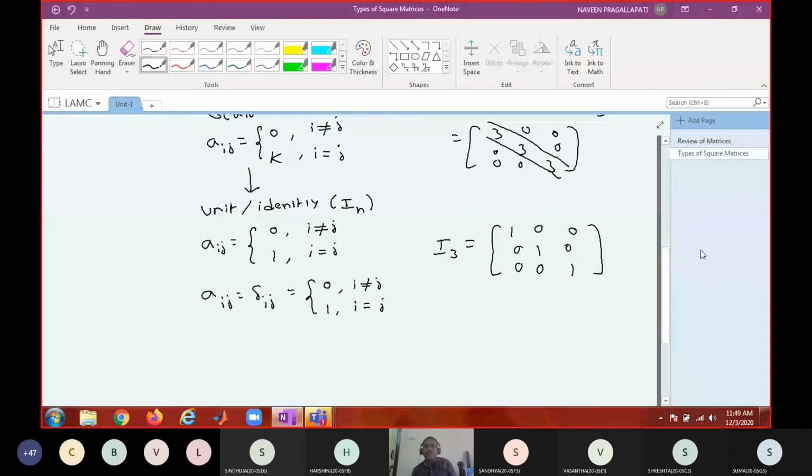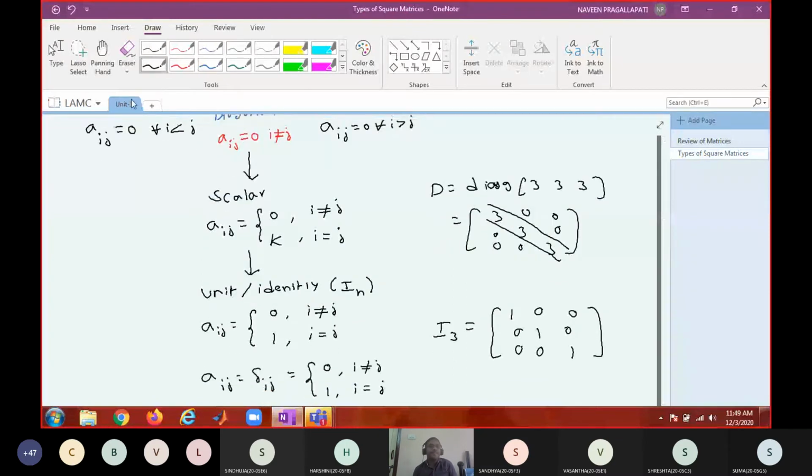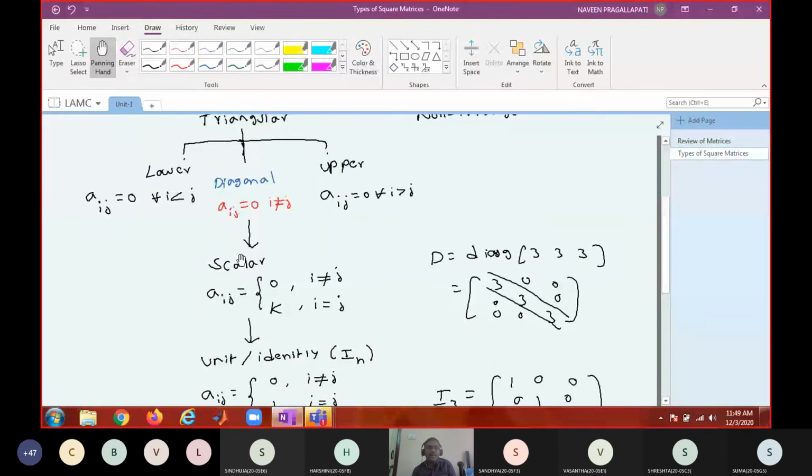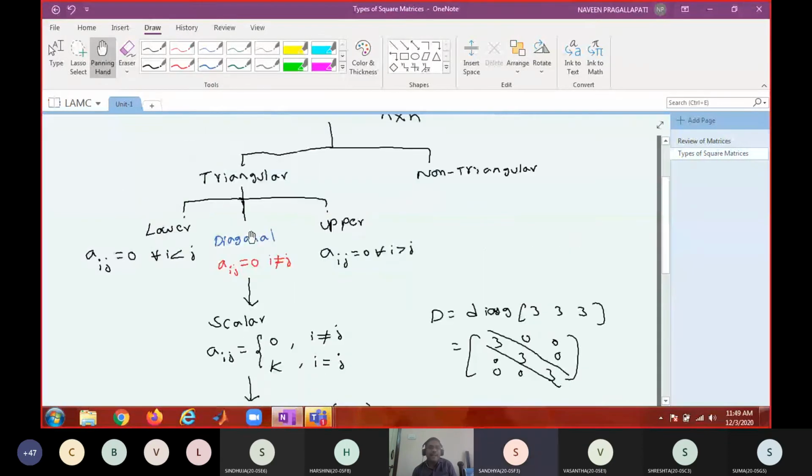Therefore you can see every unit matrix is a scalar matrix. Every scalar matrix is a diagonal matrix. Every diagonal matrix is a triangular matrix.